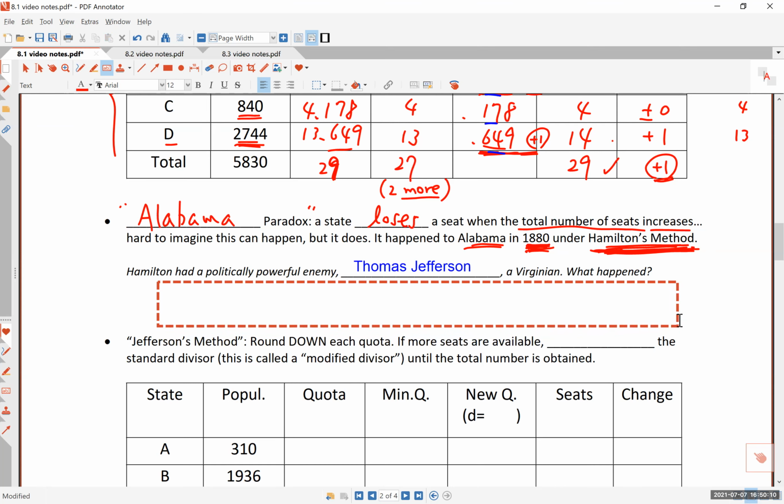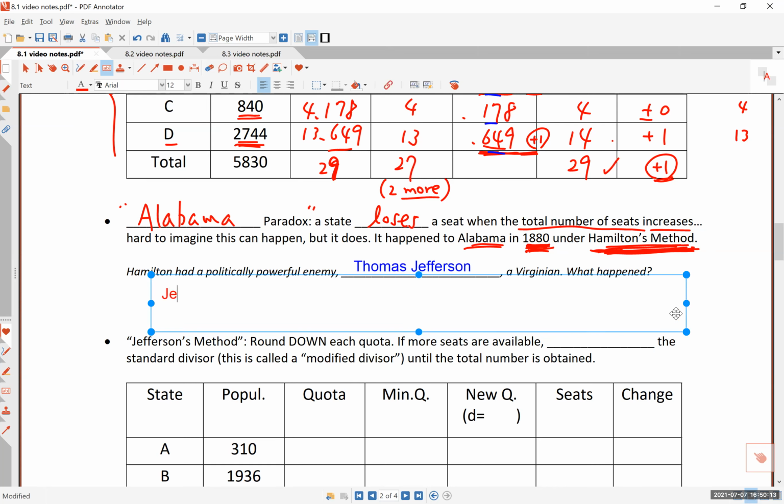I'm going to write this because a sentence is probably the best way to represent this. Jefferson did not like Hamilton, nor did he like his method. Basically, I think he opposed Hamilton's method personally because he didn't like Hamilton, but there's another reason for it. We'll talk about why else Jefferson opposed Hamilton's method. But anyway, he didn't like Hamilton's method, not because of the Alabama paradox, because neither of these men knew that the Alabama paradox could happen.